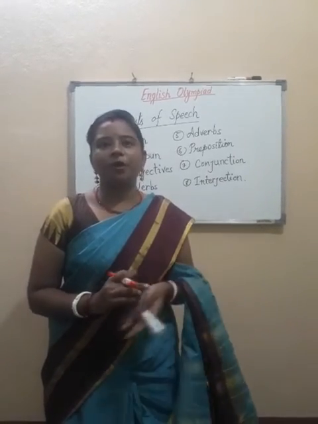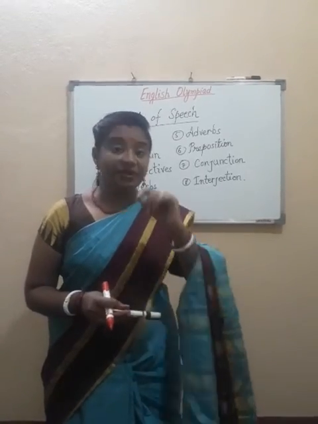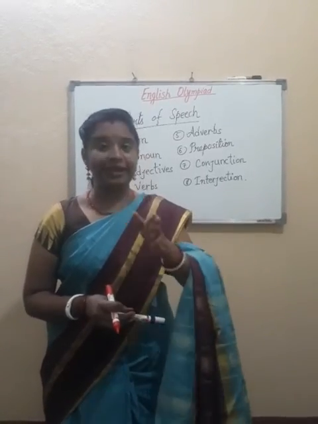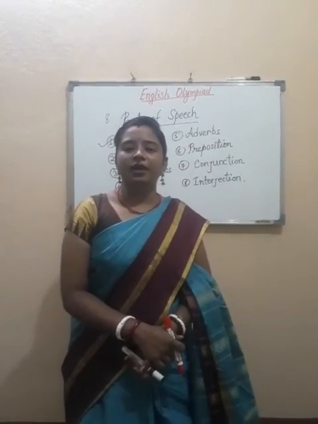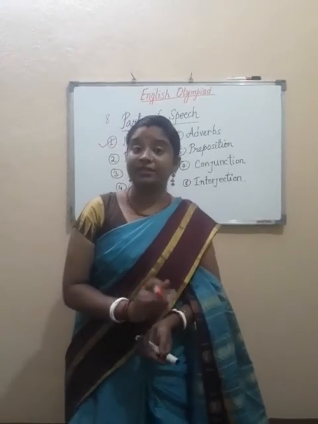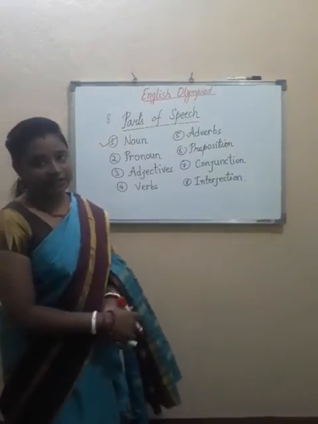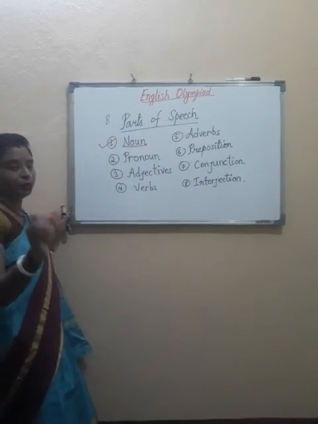So when we talk about any place or any person, we just have to name it first. That name itself is called noun. You can write any of the definitions: noun is a naming word, or noun is a name of person, place, animal or things.